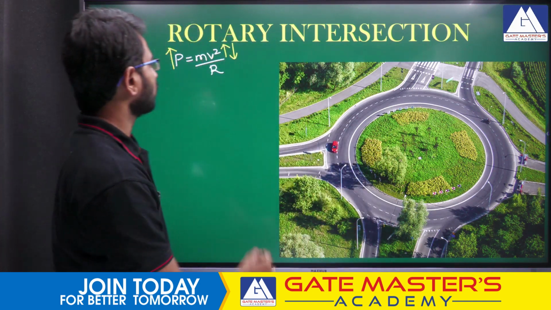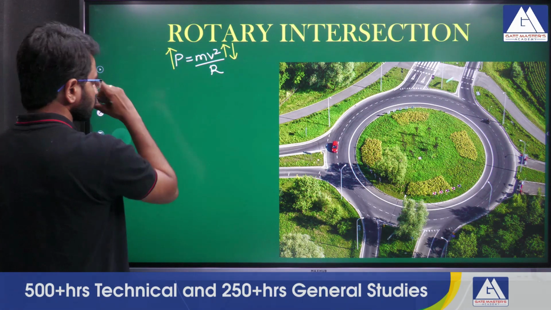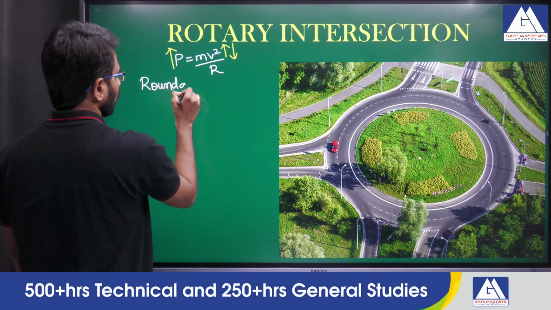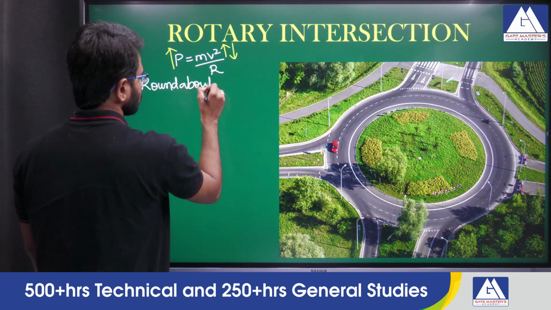Now what is a rotary intersection? I told you that this is also called a roundabout.